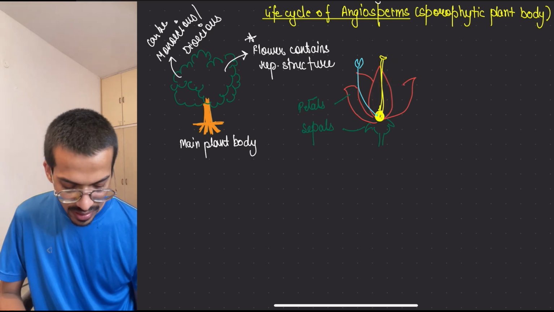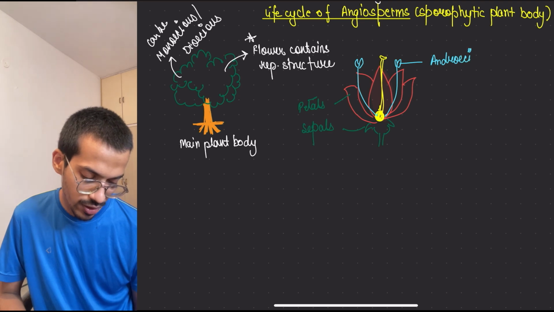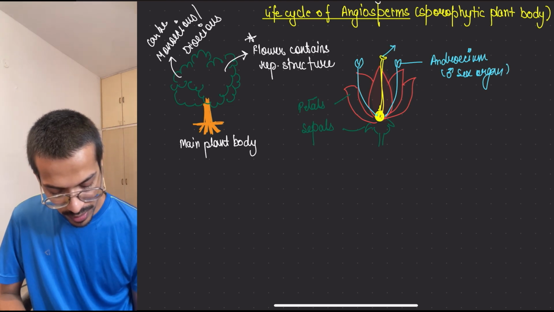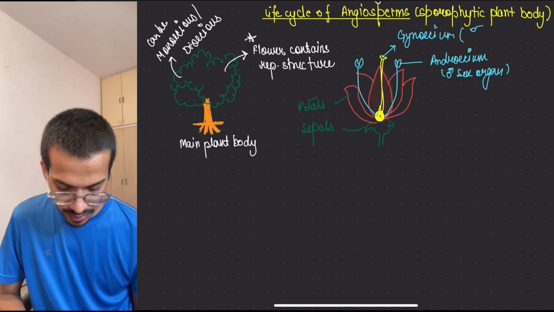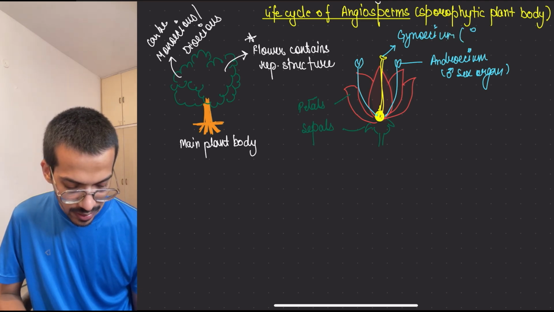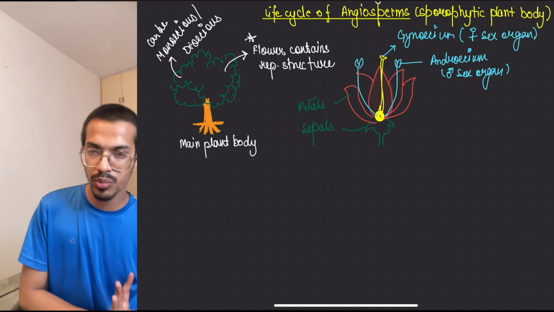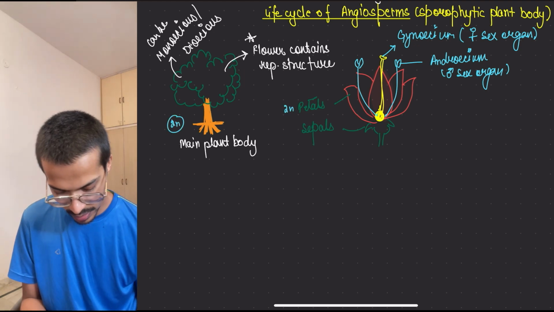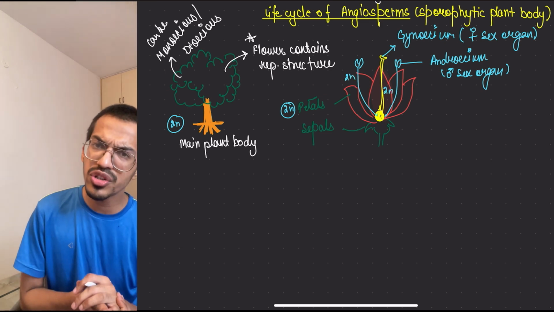This male structure is called the androecium, the male sex organ, whereas this is the gynoecium, your female sex organ. They are all diploid structures. Everything is diploid, that is why they are sporophytic. Now, where is the gametophytic generation going to start?